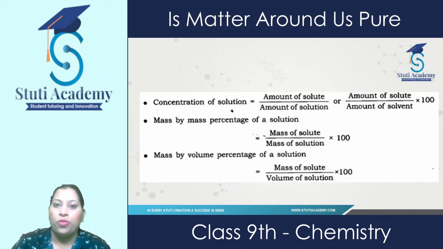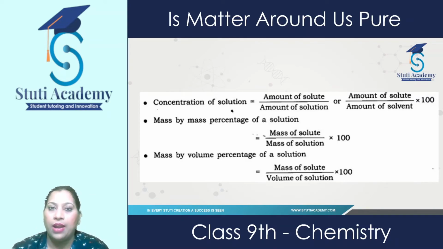Now, there are certain formulas to find out the concentration of the solution, or mass of the solution, or mass by volume percentage of the solution. So, if we need to find out the concentration of a solution, we have to use this formula: amount of solute over amount of solution, or amount of solute over amount of solvent, multiplied by 100. It depends on the question, what is given in the question. If the solute and solution are given, or solute and solvent are given, use this formula.